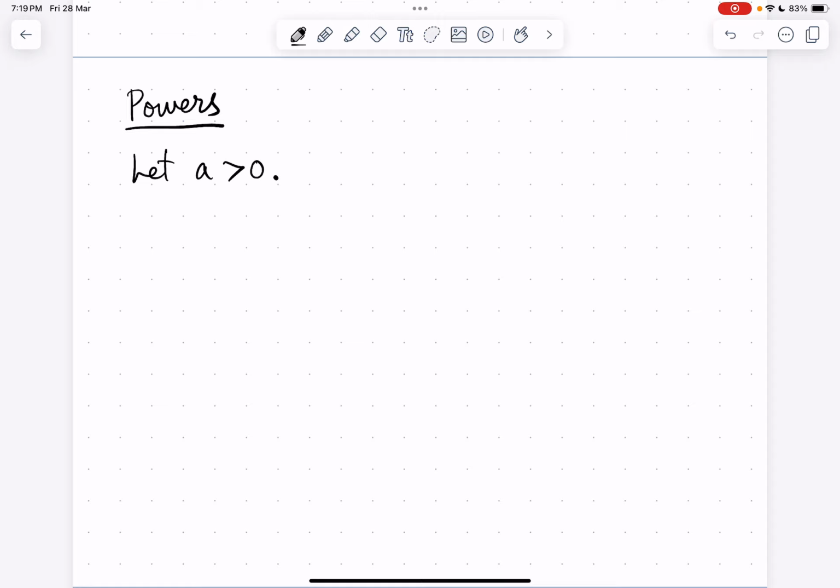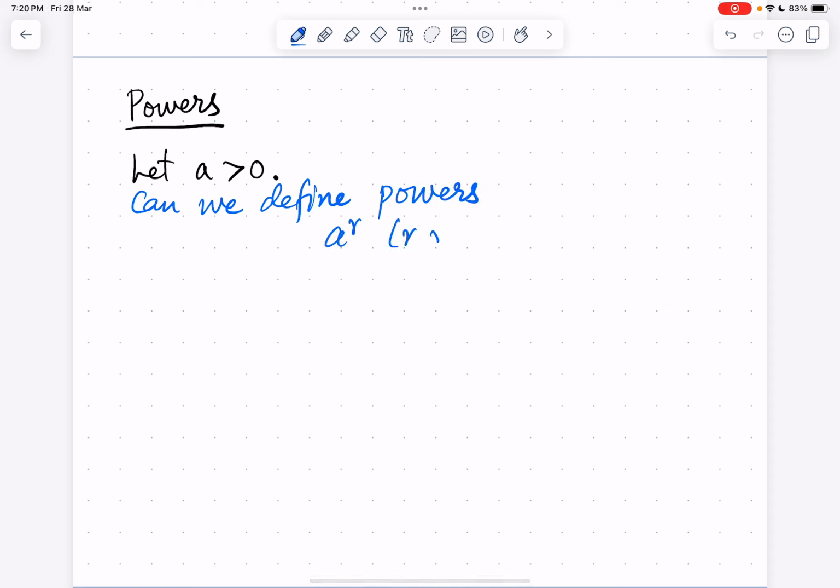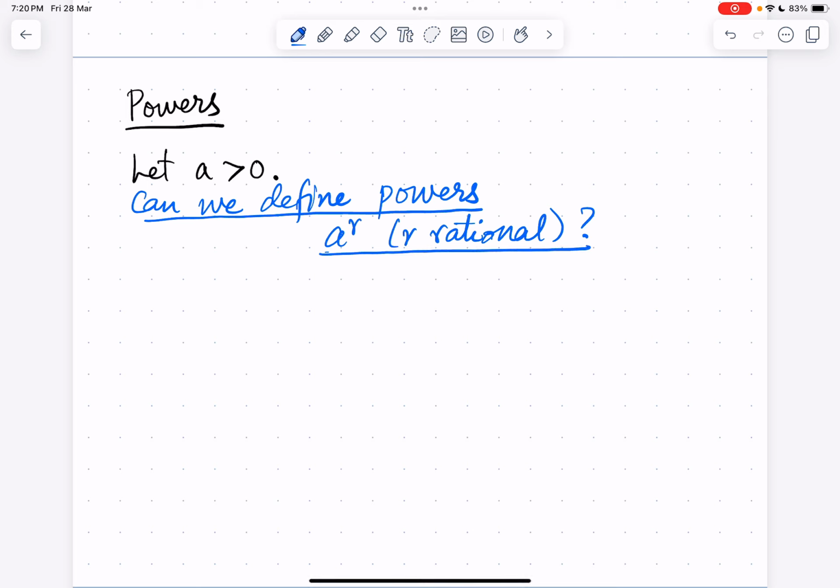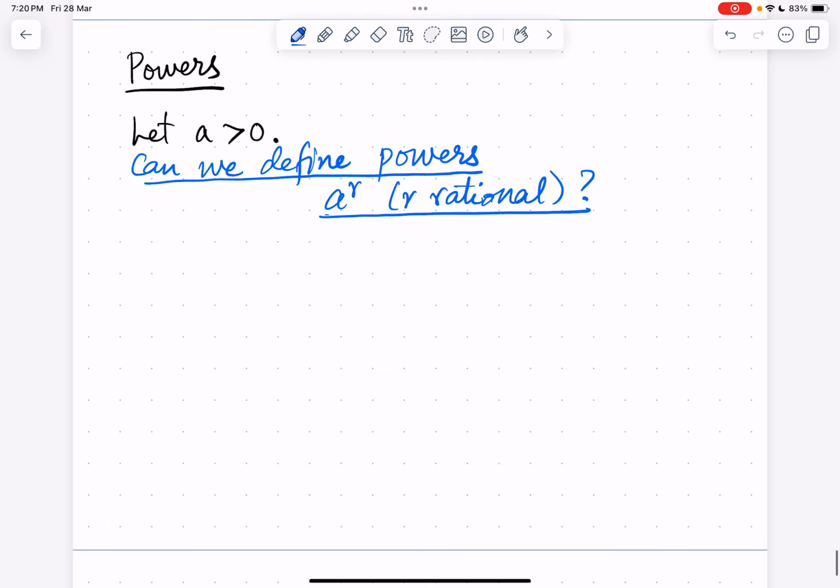We can ask, can we define powers a power r, where r is rational? So let a be a positive real. Can we define powers a power r, where r is rational? So this is a difficult question to deal with directly.